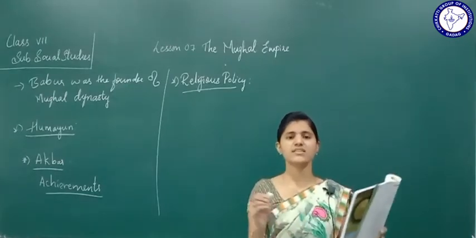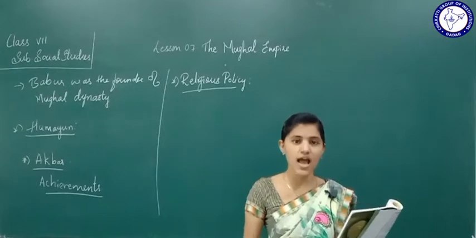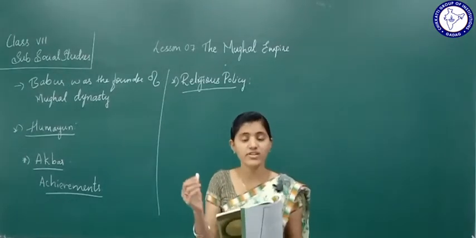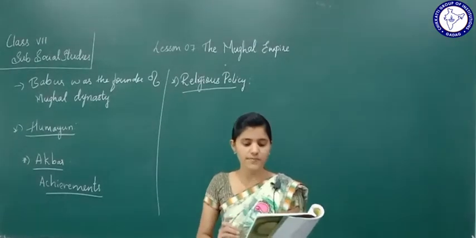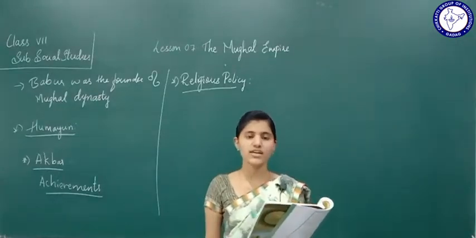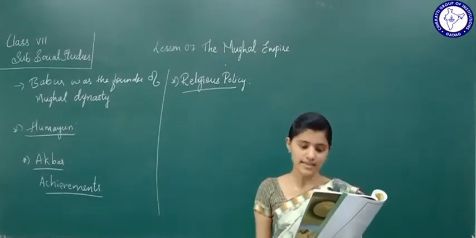After discussing with various religious leaders and getting good thoughts from everyone, he evolved a new sect called Deen-e-Ilahi.